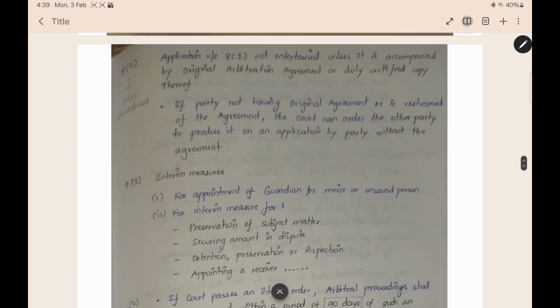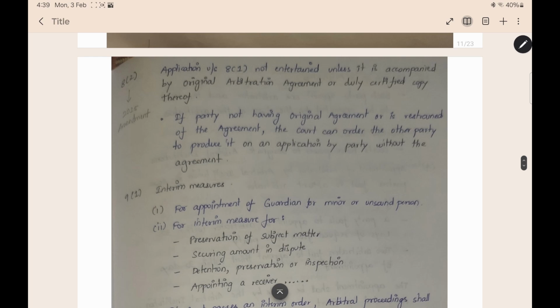Now under section 8 subsection 2, when you make the very first argument of arbitration agreement, you need to have the proof that the arbitration agreement was made. The proof is the original arbitration agreement or the duly certified copy thereof. You should have the original agreement in hand. Only then can you say that there was an arbitration agreement. This is the condition for making the first argument. But if you do not have the original agreement and it is with the other party, and the other party has gone to court, he will definitely not give you the original arbitration agreement.